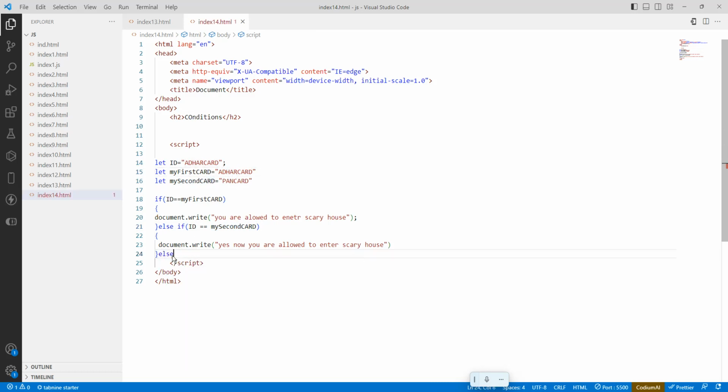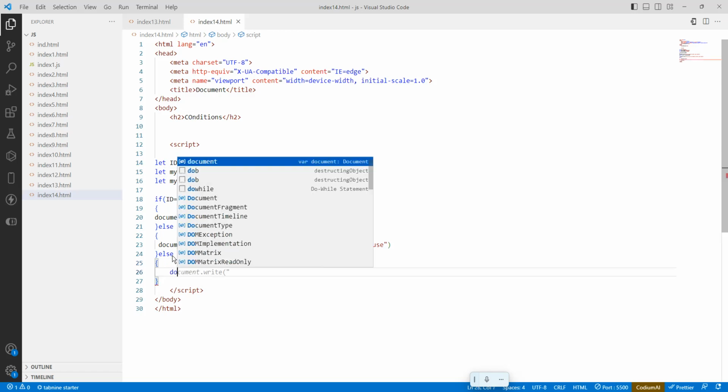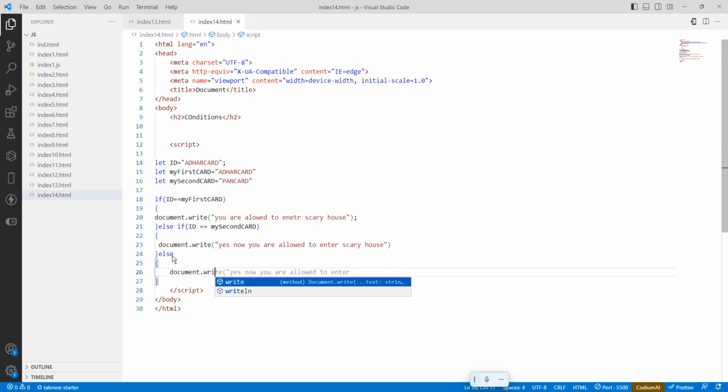Again else, open close brace, document.write of "Sorry, you are not allowed to enter a scary house, neither having an Aadhaar nor a PAN."